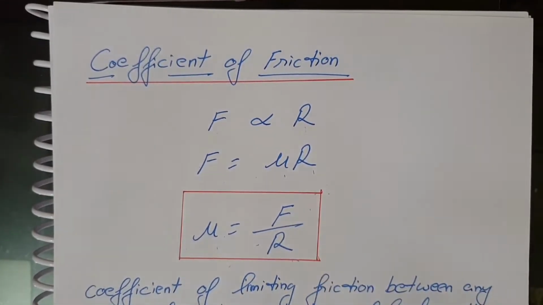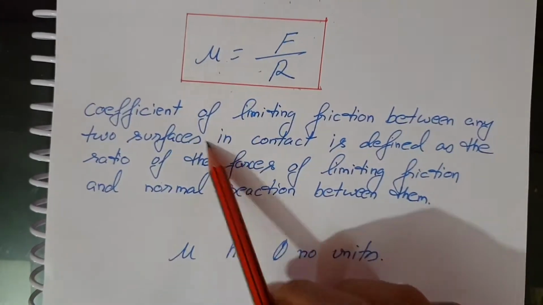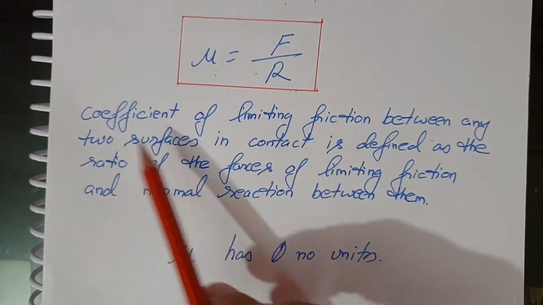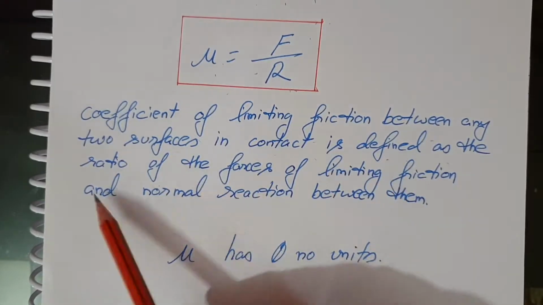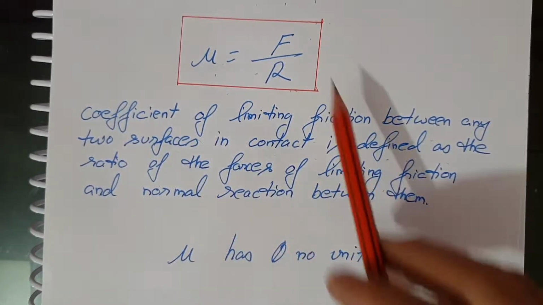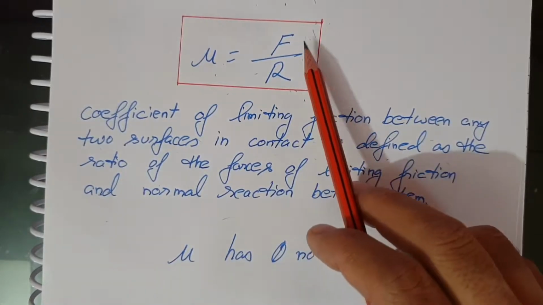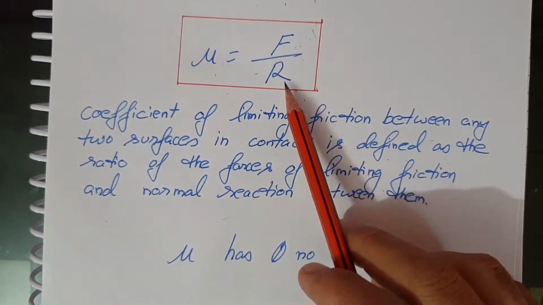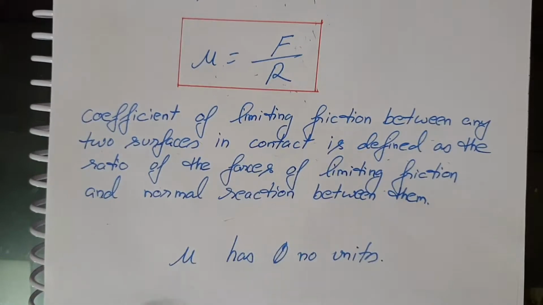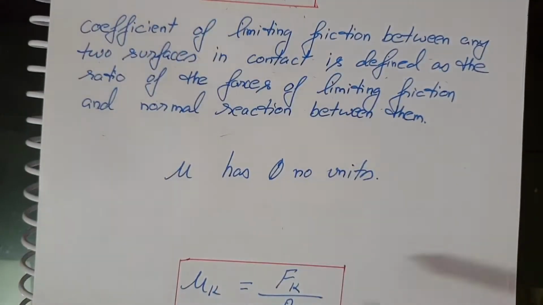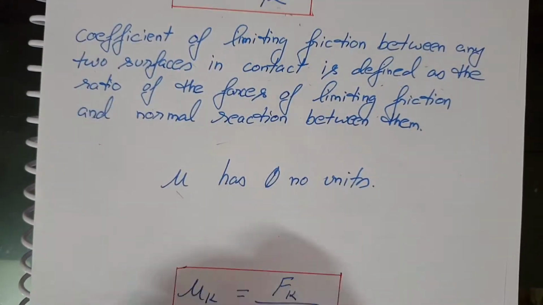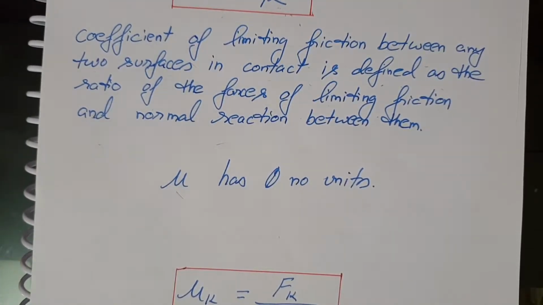The coefficient of limiting friction between any two surfaces in contact is defined as the ratio of the force of limiting friction and the normal reaction between them. One more point, mu has no units, because it's a ratio.